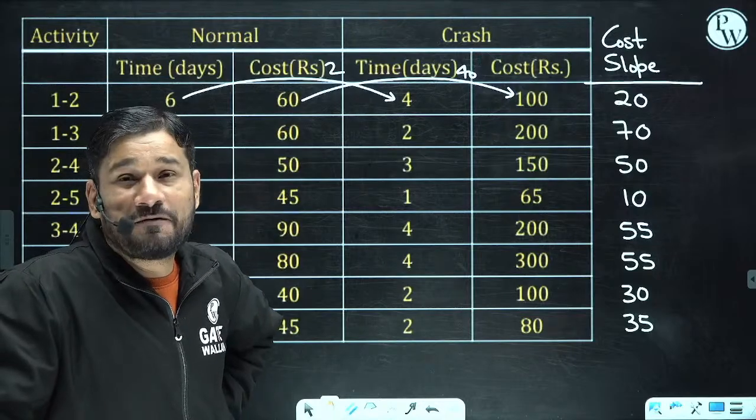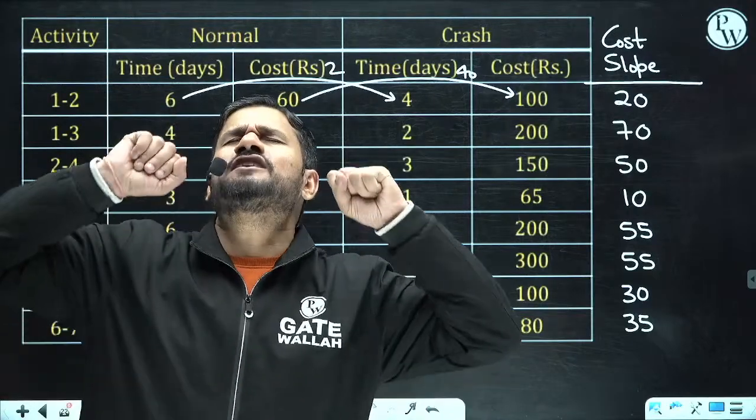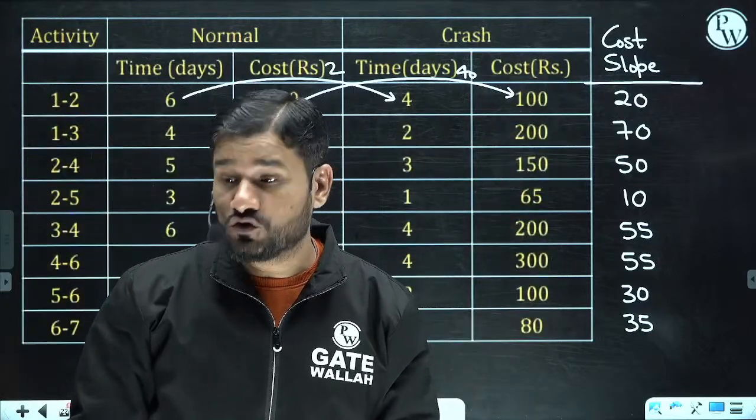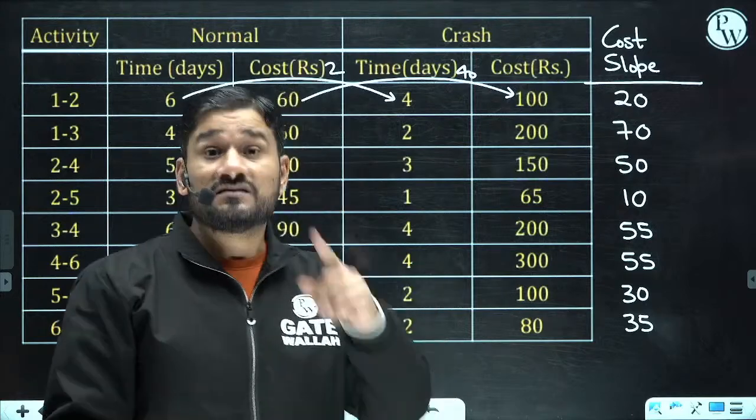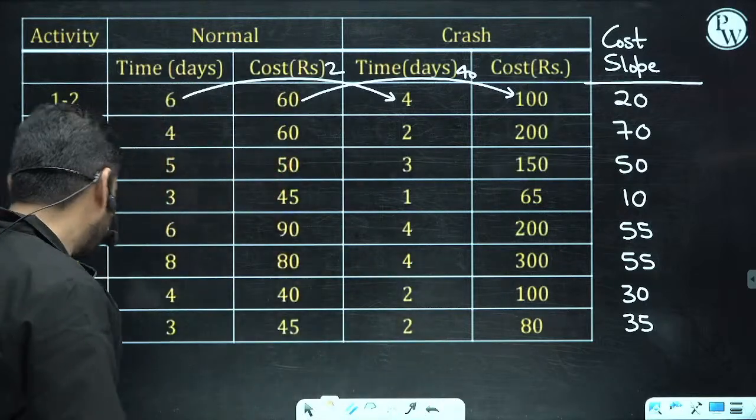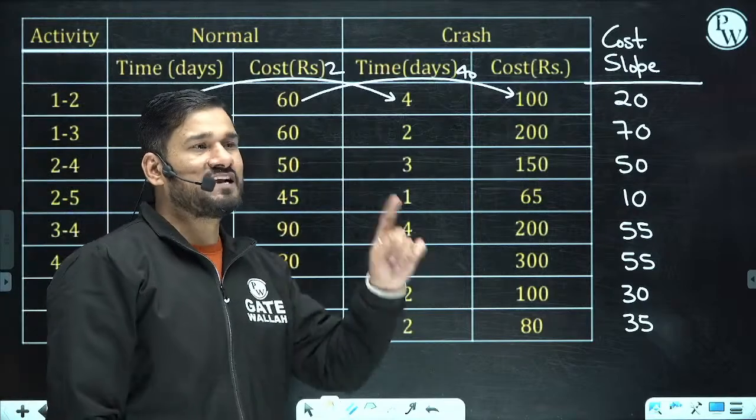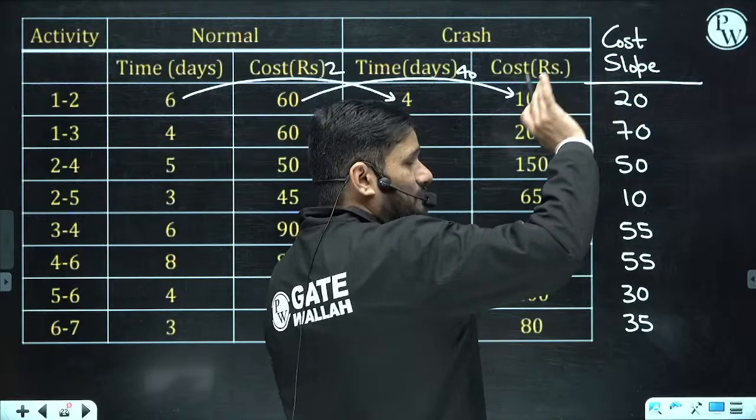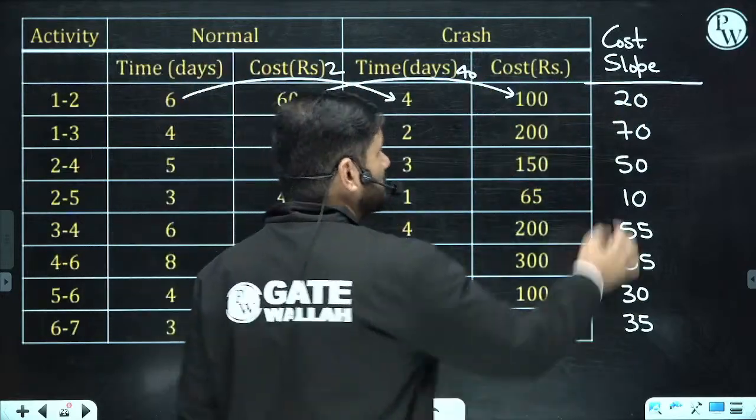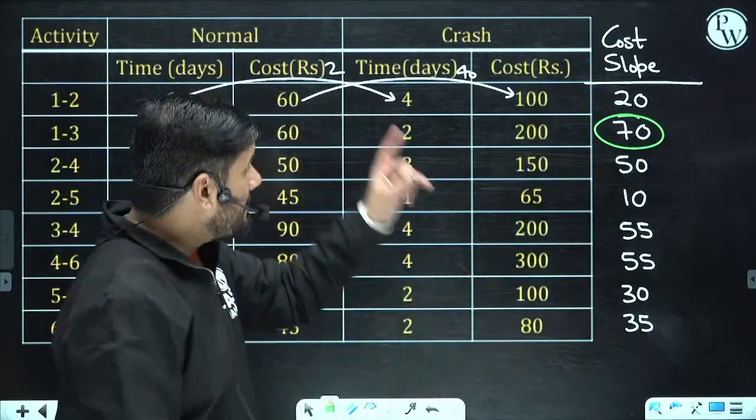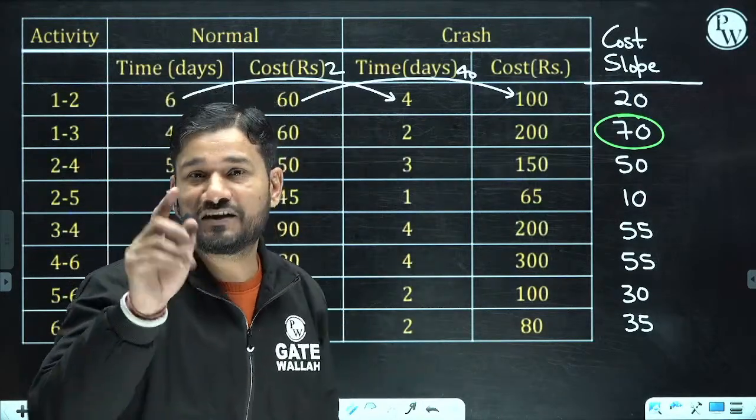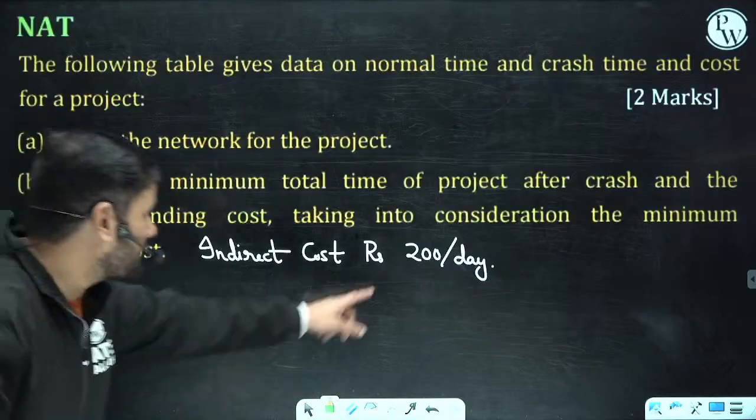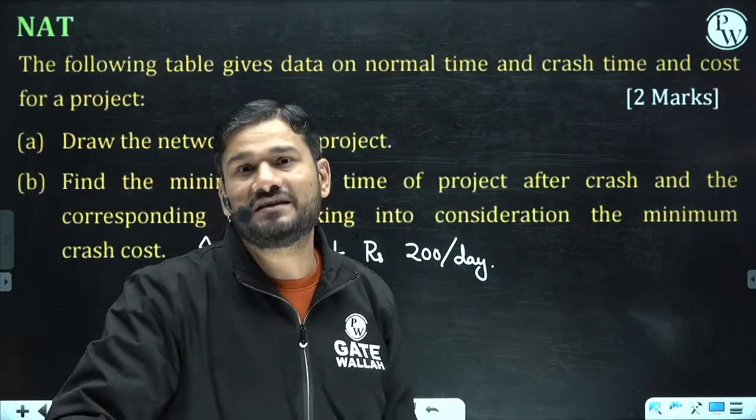Mastermind, please remember, I will do maximum crashing. Maximum crashing I will do. You know why? See this. If I complete the project one day earlier, suppose I am using this activity. Suppose this is a critical activity, and I am crashing this. 70 rupees I am going to spend. What will be my saving? 200 rupees I am going to save.